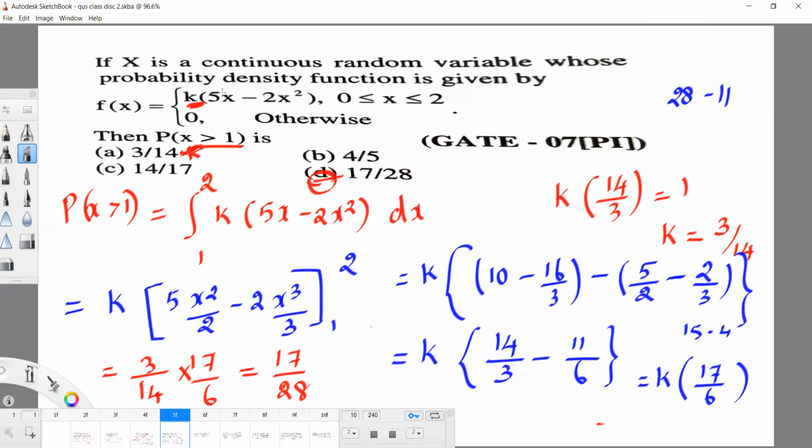For this problem, first we use the property that the area under the probability density function is 1. Using that, we find the value of k. Then we find the probability for x greater than 1. So the answer is 17 by 28. Okay, let me move to the next question.